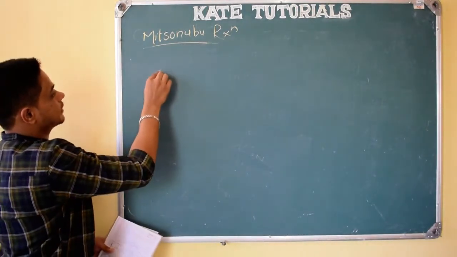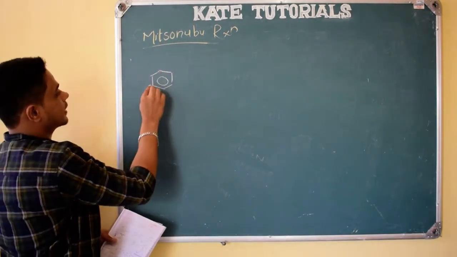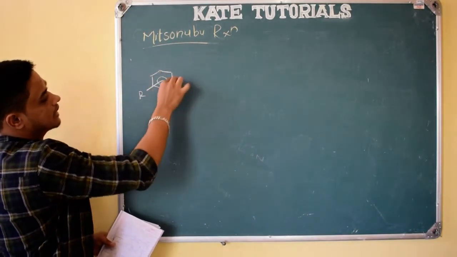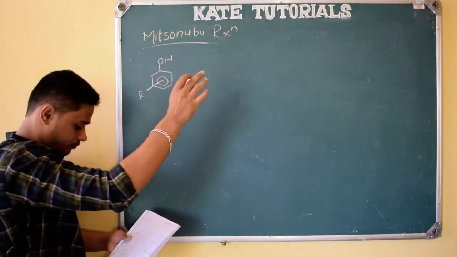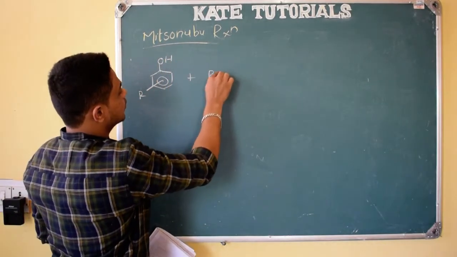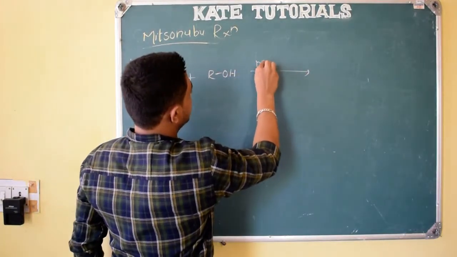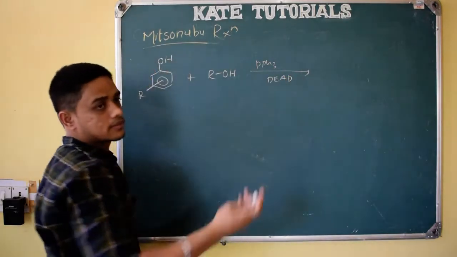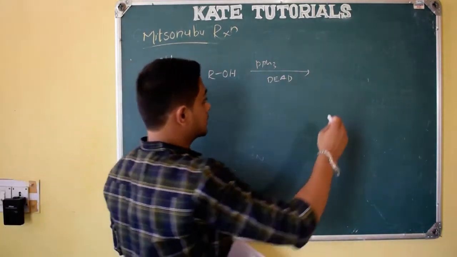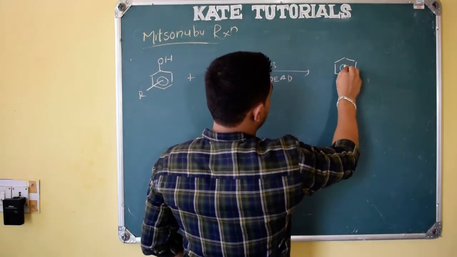So next example, in Mitsunobu reaction. All these examples are from the Mitsunobu reaction. R means substitution at any 5th position, and here this is phenol, OH group is there, and one more, ROH, right? And here same PPh3, DIAD or anything they can use. Anything means electron withdrawing group. And what is the product? The product I got is this one,